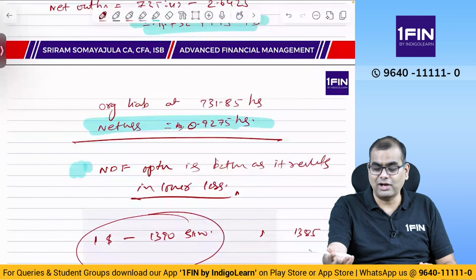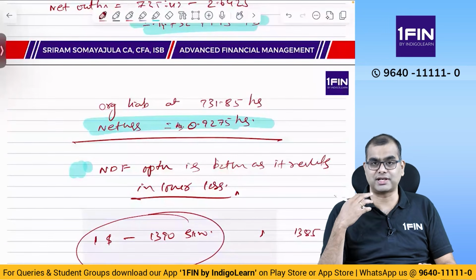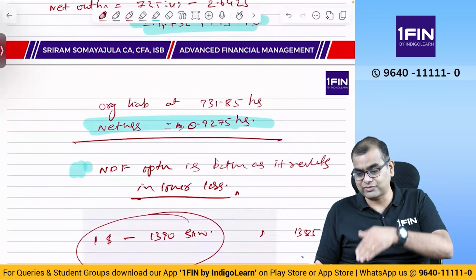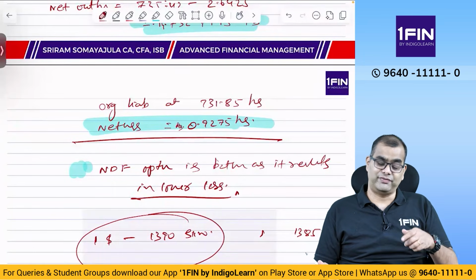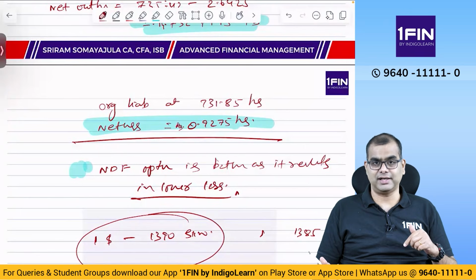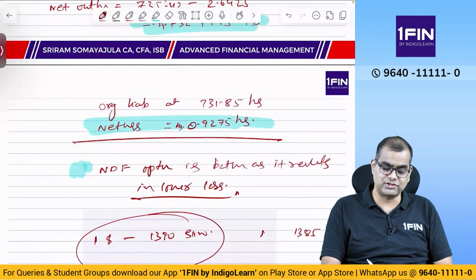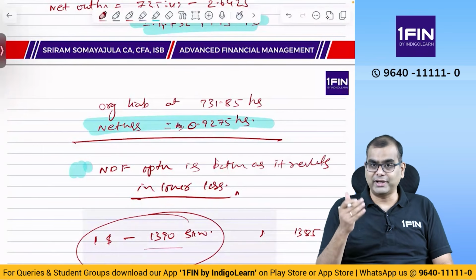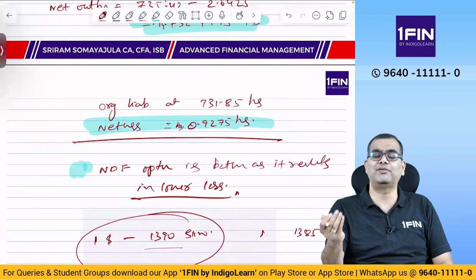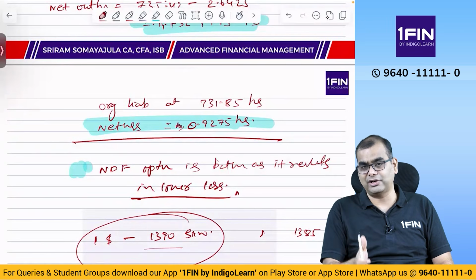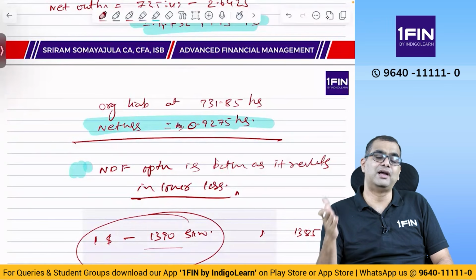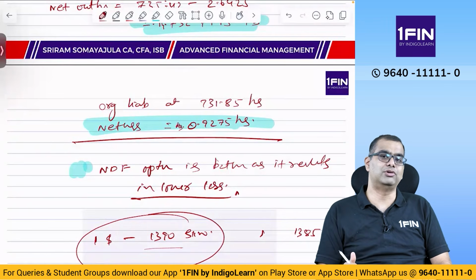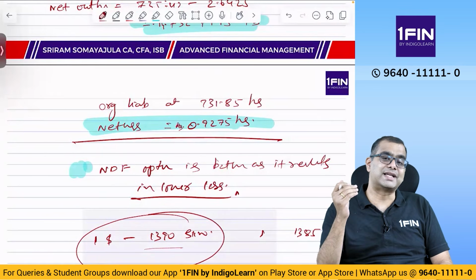So if I give you $1, I'm going to get 1390 SKW, but on the later date, the rate has fallen. Now, if it were the other way around, it would be a loss. If I'm getting 1390 SKW and in the settlement rate it was 1400, then it's a loss. Why? I am agreeing that for $1 I'll get 1390, but like a fool I enter into this contract, whereas in reality for $1 I'll get 1400 SKW. So I will have a 10 SKW loss.